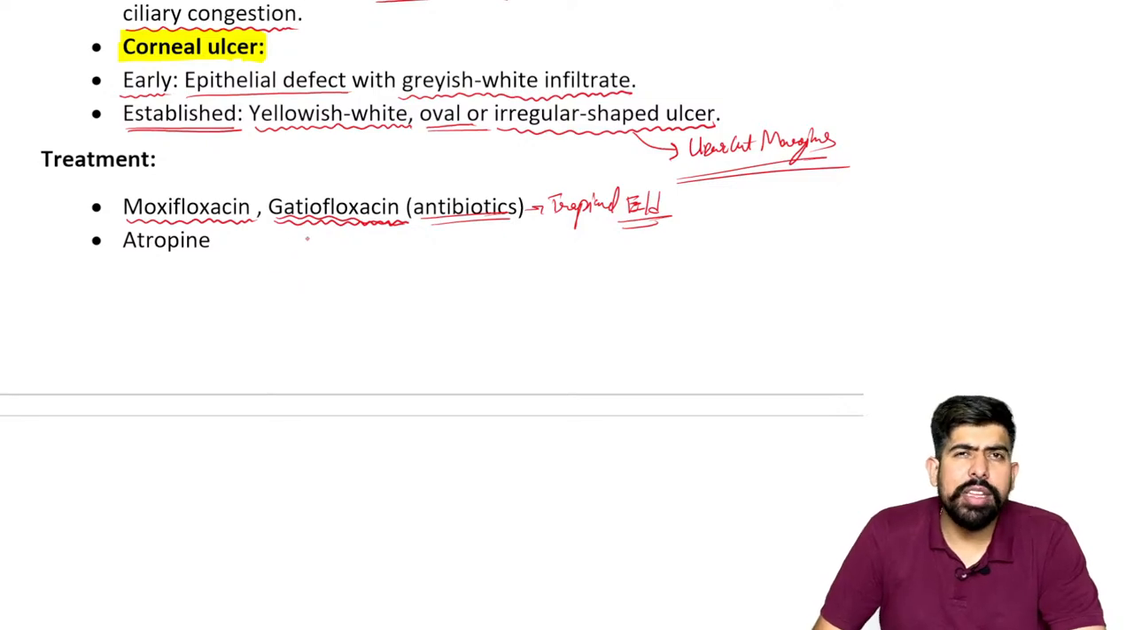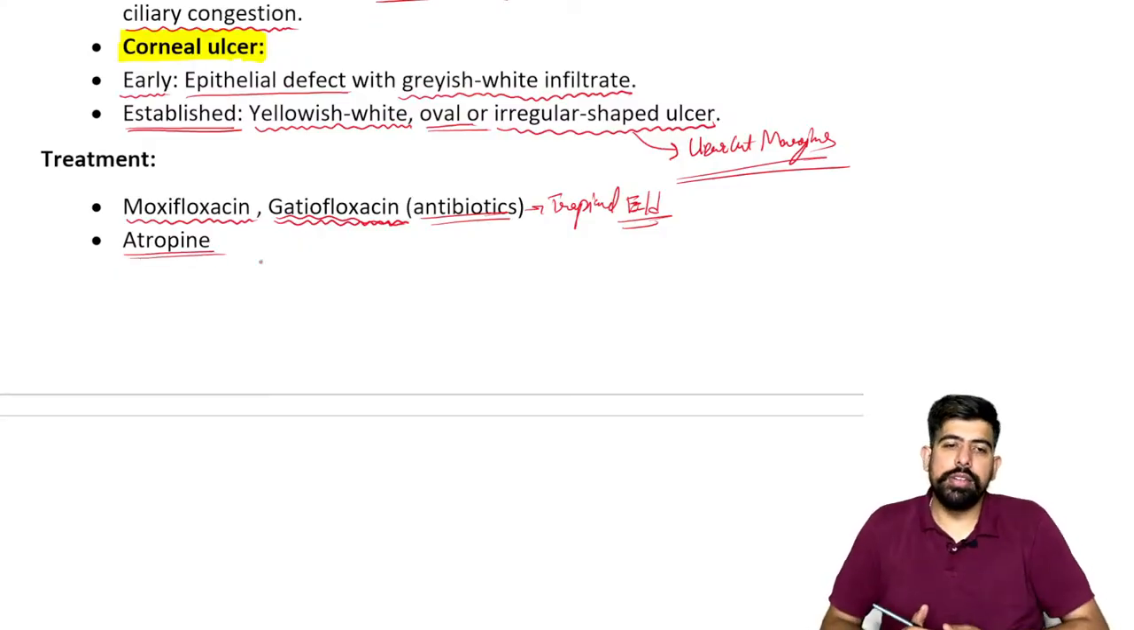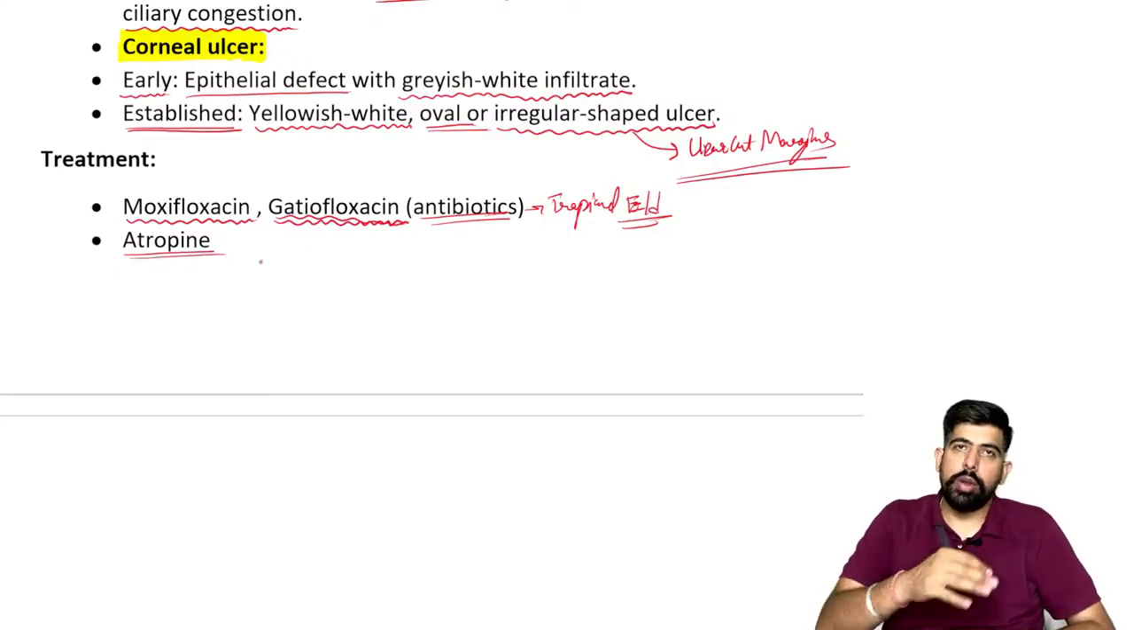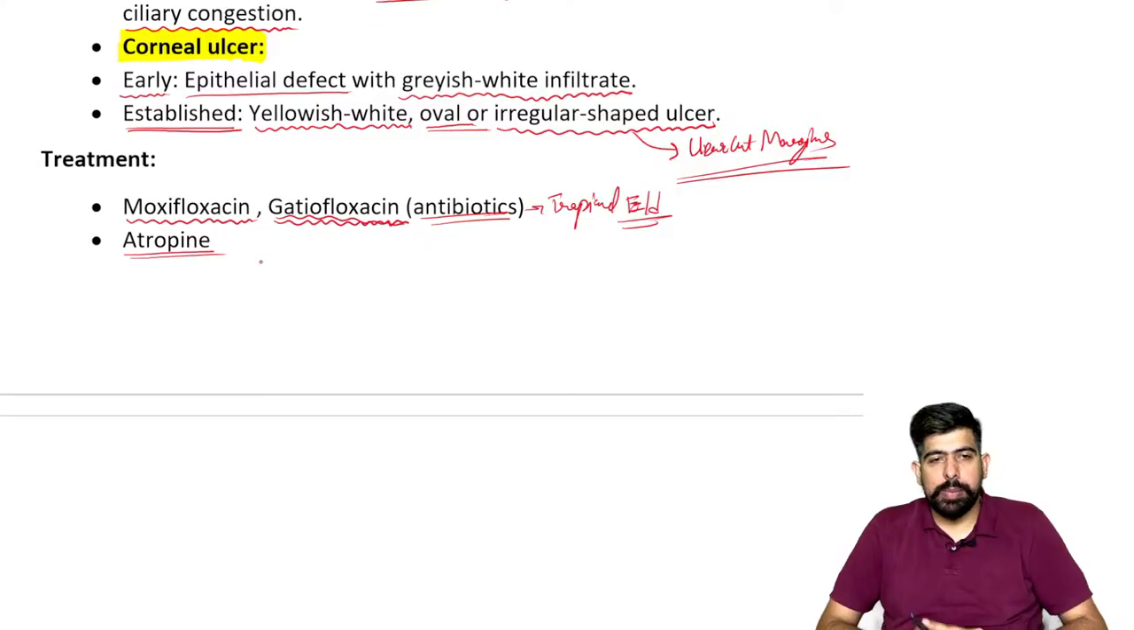Also the patient is having severe pain, so for pain relieving we can give atropine, for decreasing the pain sense. So what is atropine doing? Atropine will dilate the iris and decrease the pain of the patient, right? So these two things we can give over there.